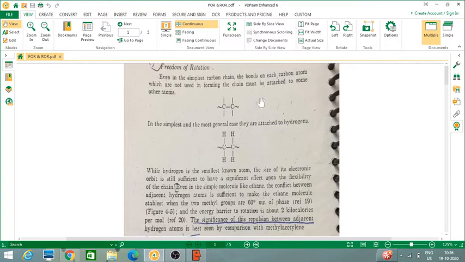But our main consideration is the bond which is joining carbon and carbon. In the simplest and the most general case, they are attached to hydrogen. While hydrogen is the smallest known atom, the size of its electron orbit is still sufficient to have significant effect upon the flexibility of the chain.